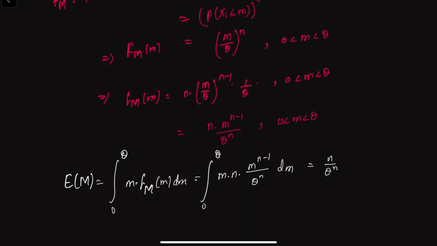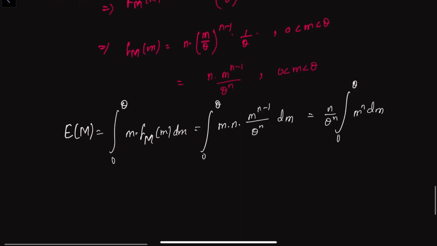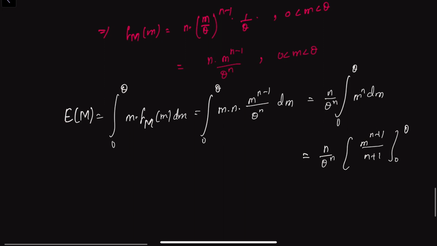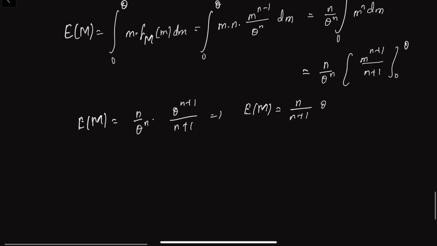That is n by theta to the power n, integral 0 to theta of m to the power n dm, which is n by theta to the power n, m to the power n plus 1 by n plus 1, from 0 to theta. So the expectation of M is n by theta to the power n, theta to the power n plus 1 by n plus 1, that is, n by n plus 1 into theta.